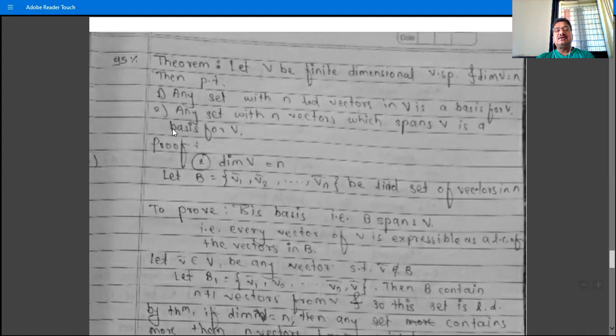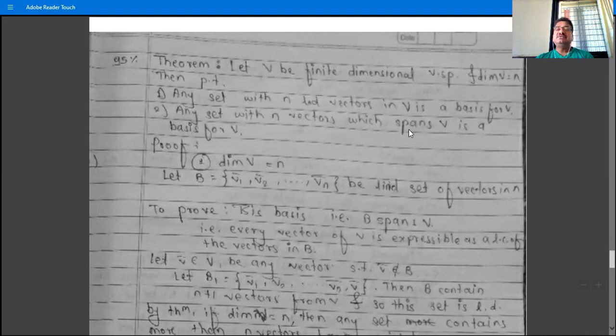And what is the second theorem? Any set with N vectors, that is, if the dimension of V is N, and we are given a set which contains N vectors, and that set spans V, then it is a basis for V. That is, no need to show that the set is linearly independent. These two theorems say that in order to show the set is a basis, we have to show any one condition out of the two: either show the set is linearly independent or show the set spans V.